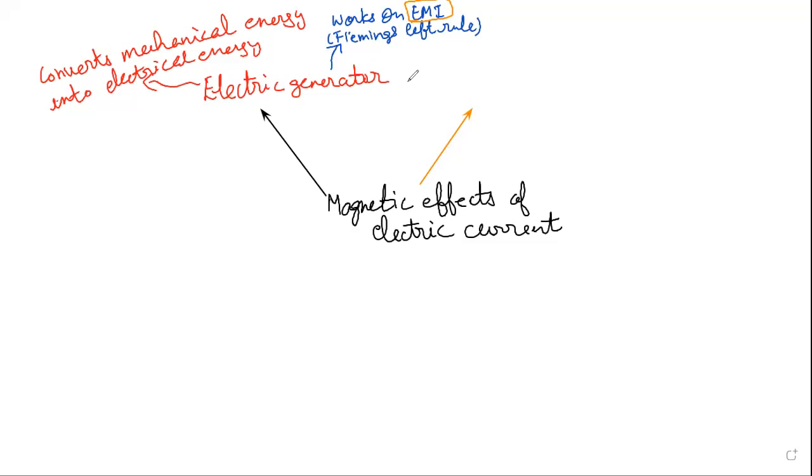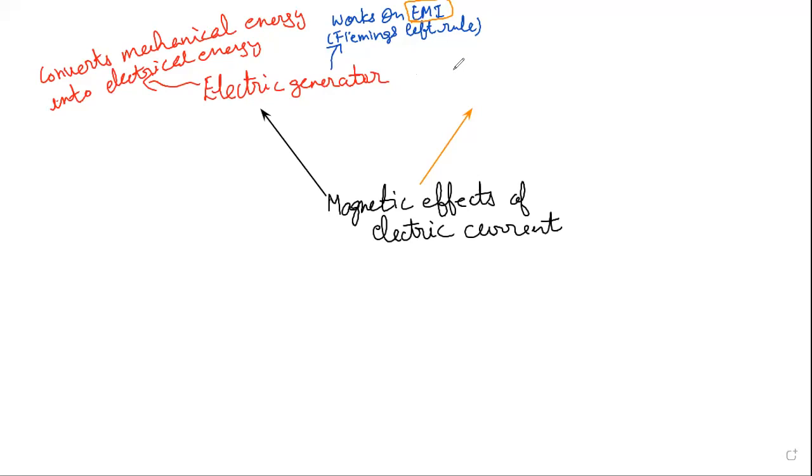On the other side, I am keeping one galvanometer and bringing that current carrying coil closer to the galvanometer. Then I will observe that the galvanometer shows deflection. A galvanometer is a device used to detect current. In electricity we studied another device, the ammeter, which is used to measure current, while the galvanometer is used to detect current. If a small amount of current is there, it will show deflection. So this is electromagnetic induction.